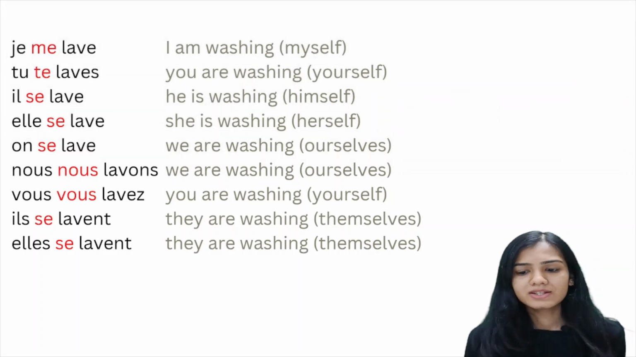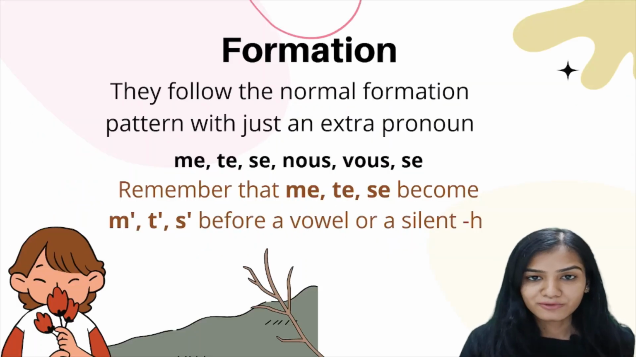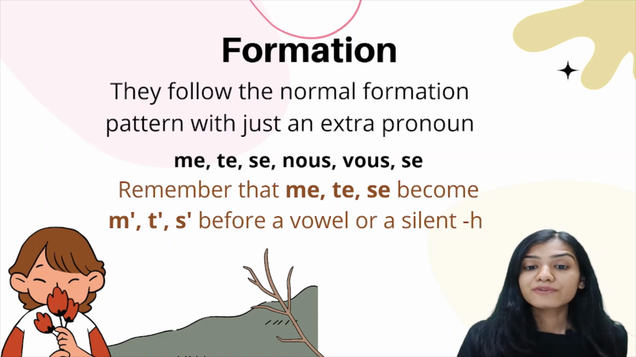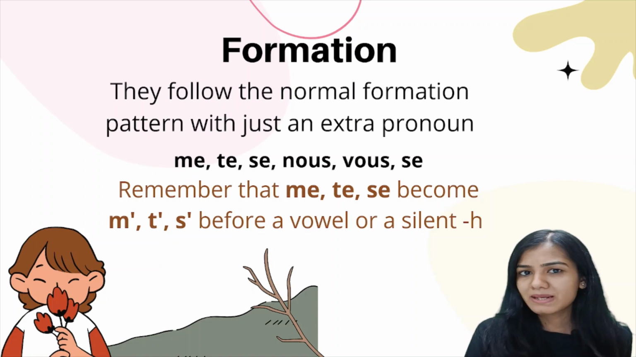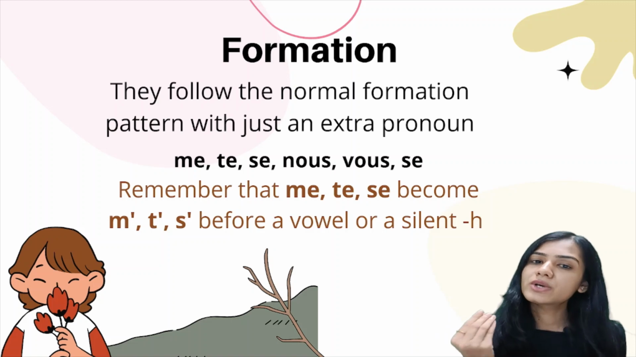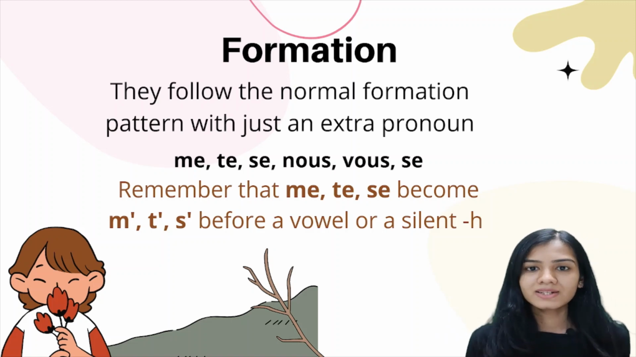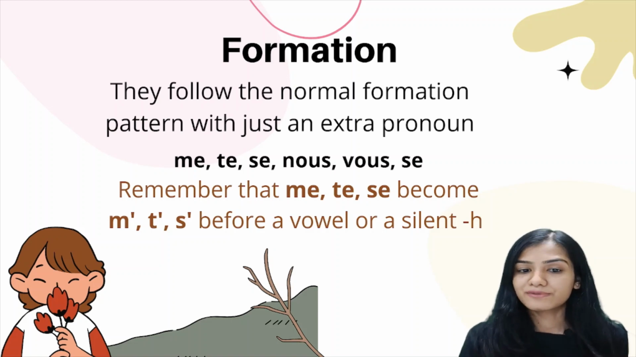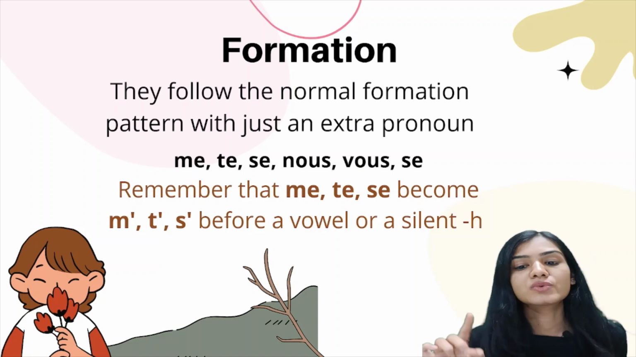Okay? So now let's have a look at the formation once again. They follow the normal formation pattern with just an extra pronoun. So what do I mean by normal formation pattern? I mean that just like how you conjugate other verbs, the ER ending verbs, the IR ending verbs, the RE ending verbs, you're going to conjugate them the same way. The only difference is you're going to add the reflexive pronouns. And the reflexive pronouns are me, te, se, nous, vous and se.